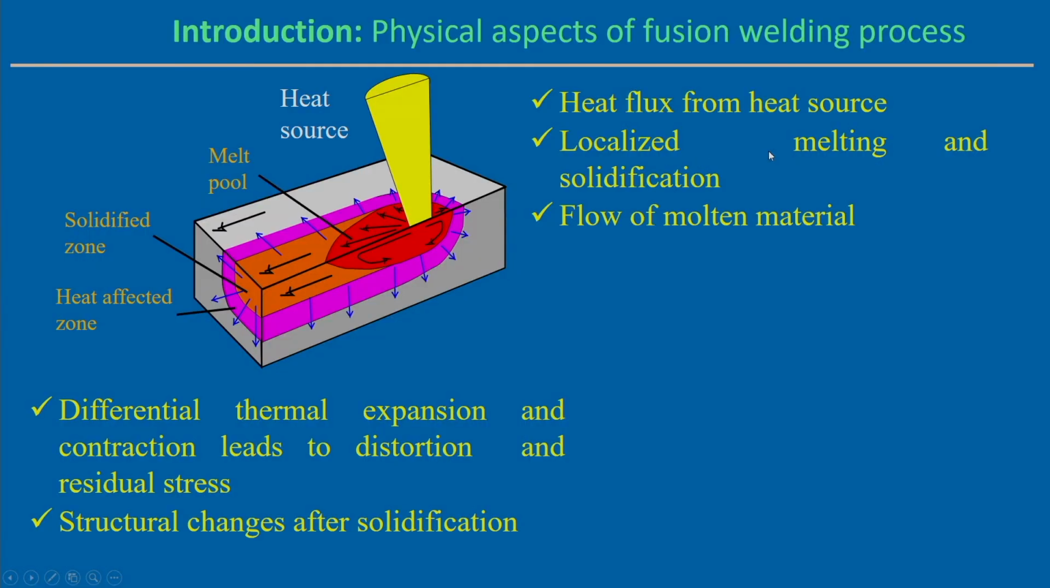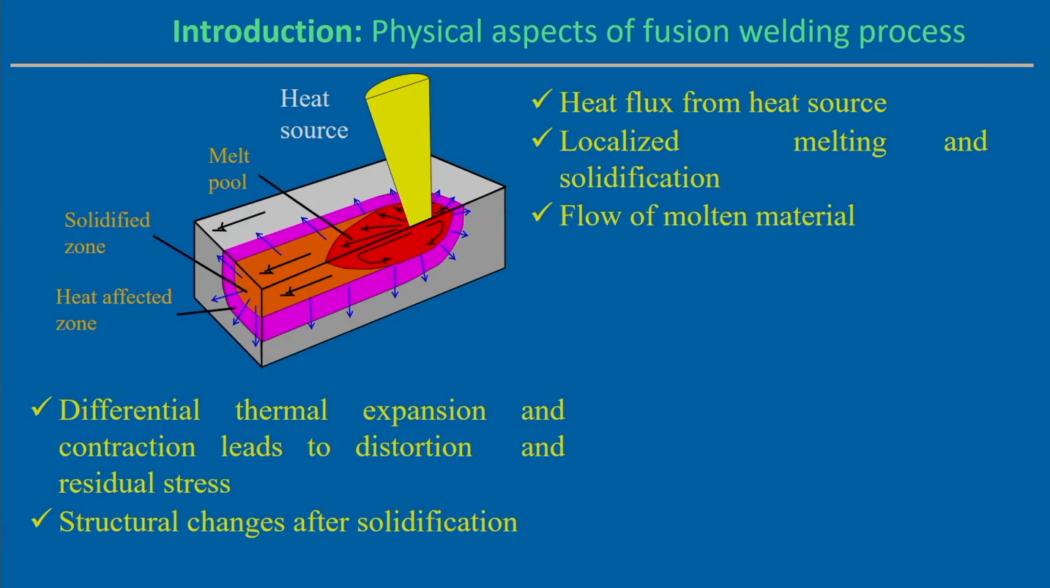Now, localized melting and solidification happens in this zone, and the flow of the molten material also happens during this process. And of course, even after the welding process, it is not only associated with heat transfer and material flow within the weld pool, but at the same time there is differential expansion, and thermal expansion and contraction also happen during this process. That actually leads to some amount of distortion in a welded structure, and this distortion, along with the residual stress, is part of any kind of welded structure. So, the structural changes after solidification are also associated with the welding process.